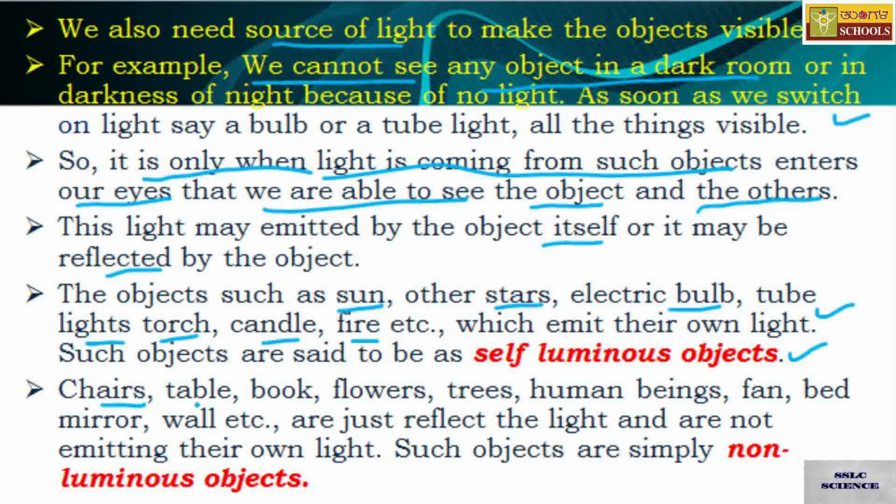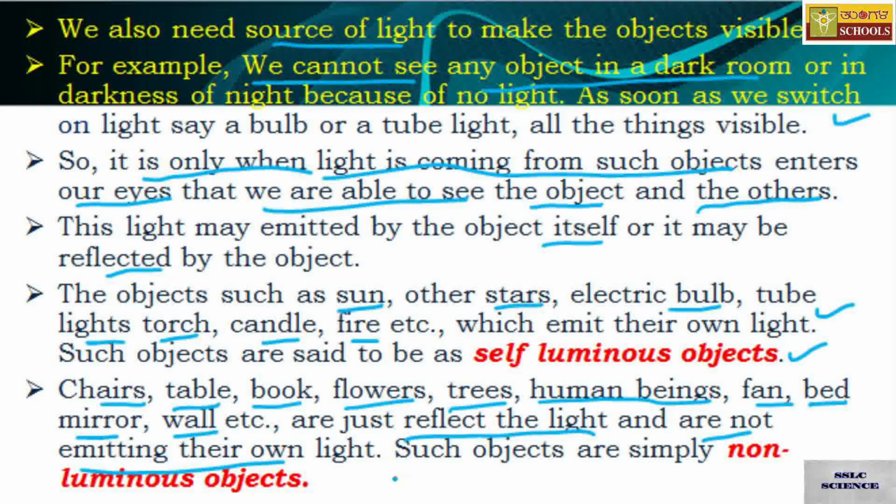Chairs, table, book, flowers, trees, human beings, fan, bed, mirror, wall, etc. are just the reflectors of the light. They are just reflecting the light and are not emitting by their own.